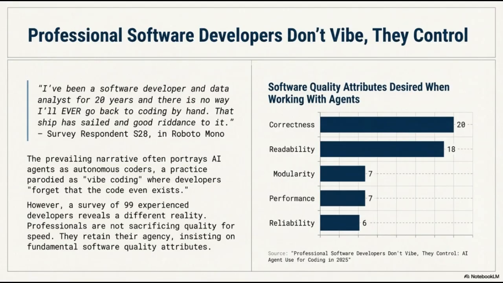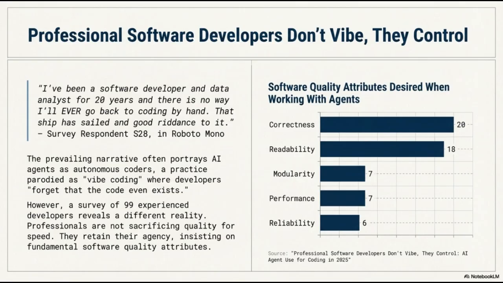A survey of 99 experienced developers reveals that they are not sacrificing quality for speed. Instead, they retain their agency by insisting on fundamental software quality attributes. When we look at the data regarding desired attributes when working with AI agents, correctness and readability emerge as the clear priorities. This indicates that professionals are not looking for a black box. They require code that is accurate and, crucially, code they can read and verify themselves. Other essential attributes like modularity, performance, and reliability also remain central to their workflow.